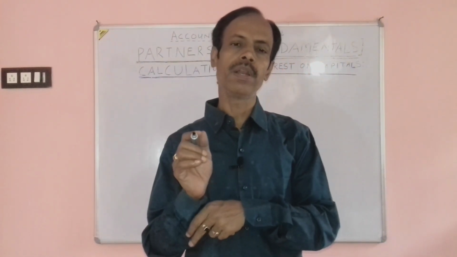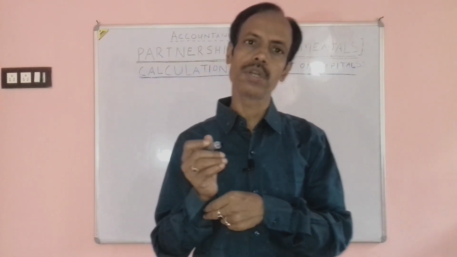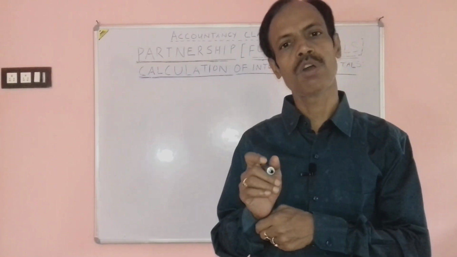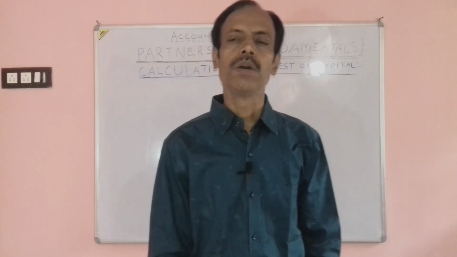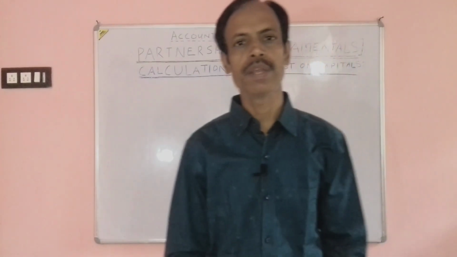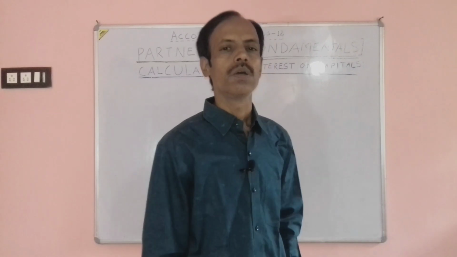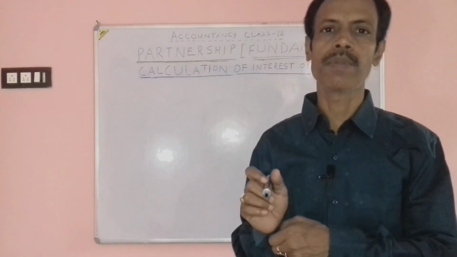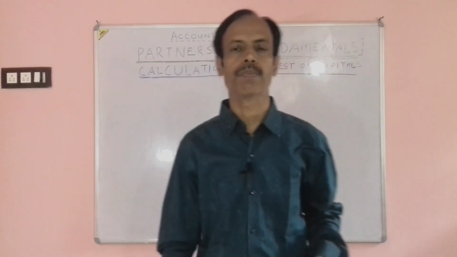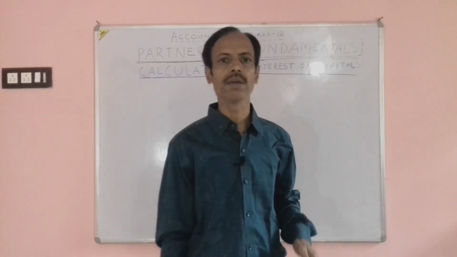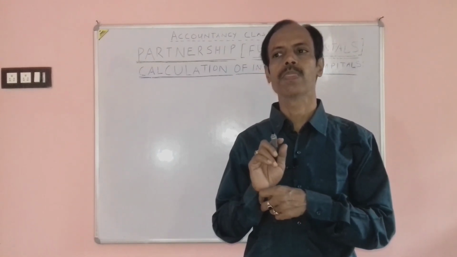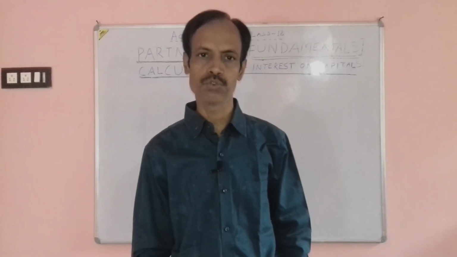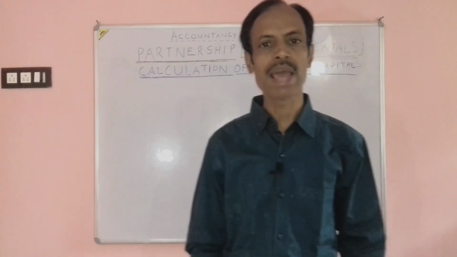Interest on capital is calculated on the opening balance of capital only, not on the closing balance of capital. If the closing balance of capital is given in the firm, it will first be used to calculate the opening capital of the partners. How will the opening balance of capital be calculated? Closing capital plus drawing minus profit is equal to the opening balance of capital.